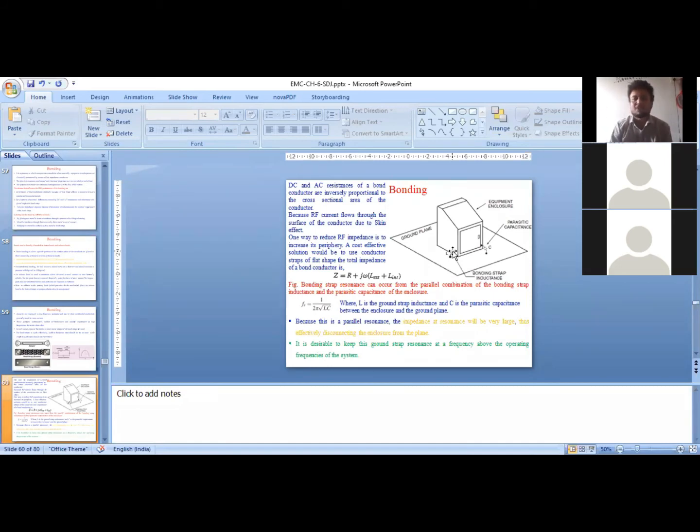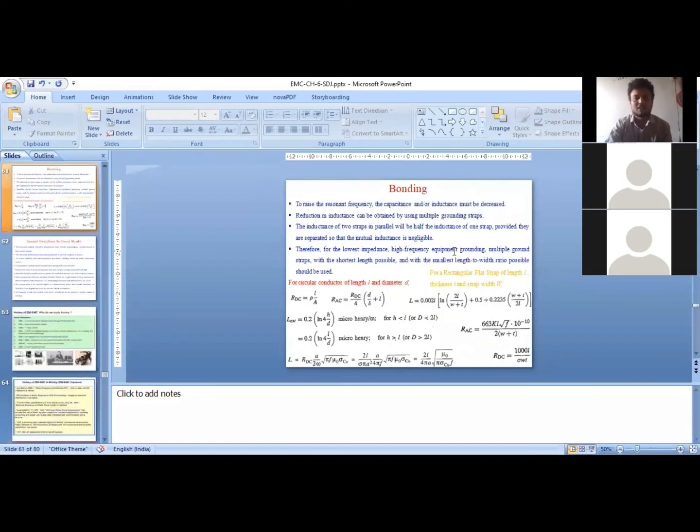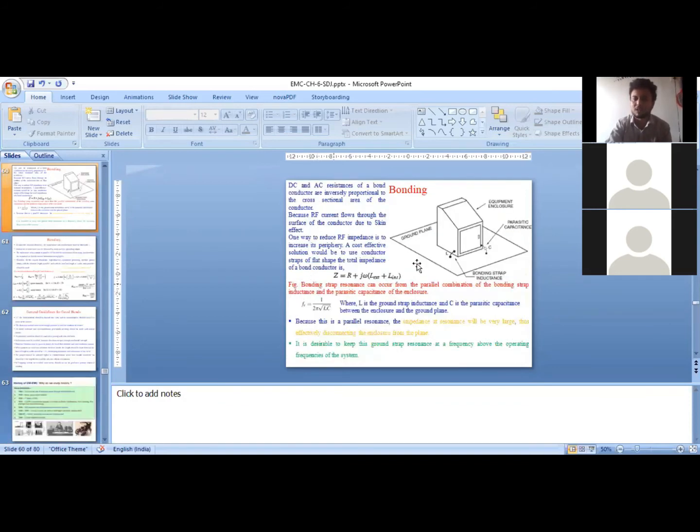And what is the resistance offered by the cylindrical wire? The resistance offered by the wire is rho L by A. What is rho? Rho is the resistivity of the conducting wire. L is the length of the conducting wire. A is the area of cross section through which current is flowing. And at the same time, some capacitance will form. Over here, there is air. This is connected to a metallic enclosure of your equipment, and this is ground. So some capacitance will form between this lead and the ground. That is a residual capacitance, a parasitic capacitance.